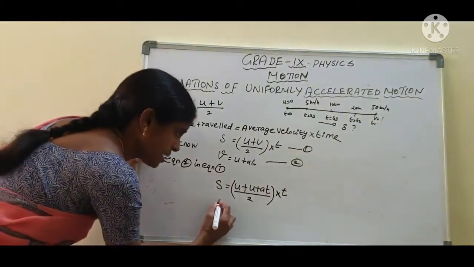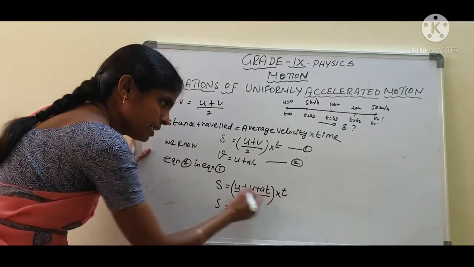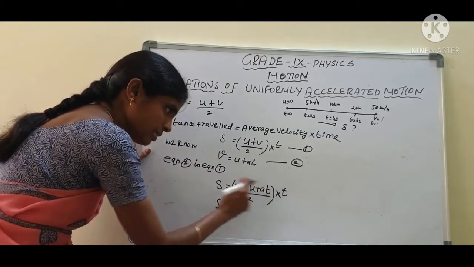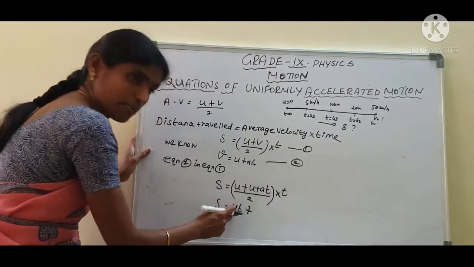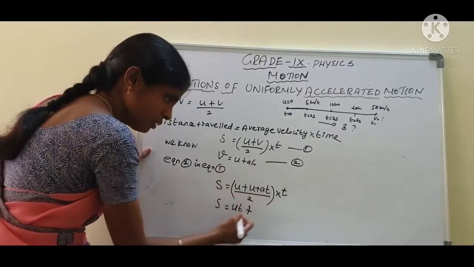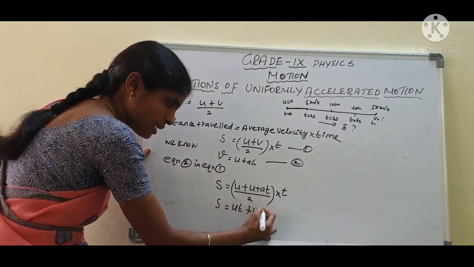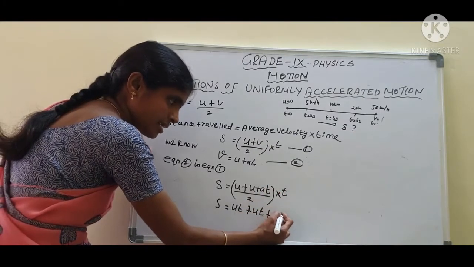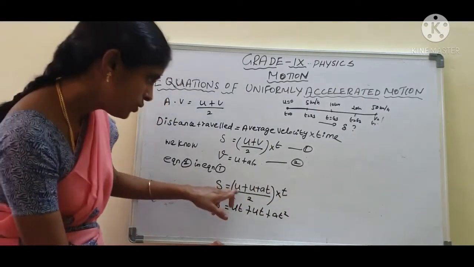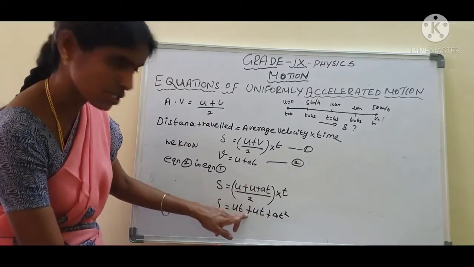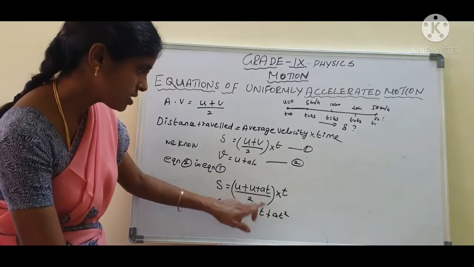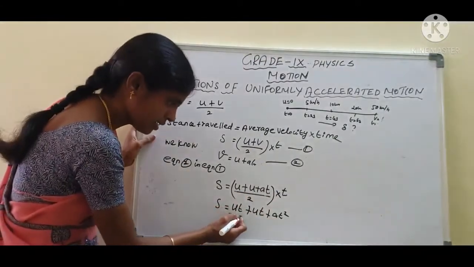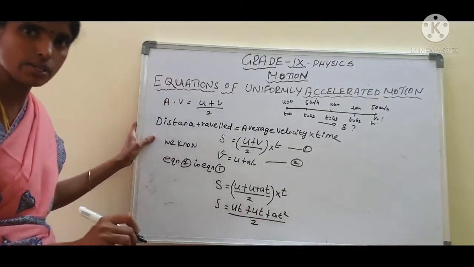What is the next step? s equal to u, and now t comes inside. u into t is ut, plus u into t is ut, plus a into t into t is at squared. Are you clear, students? All by 2.